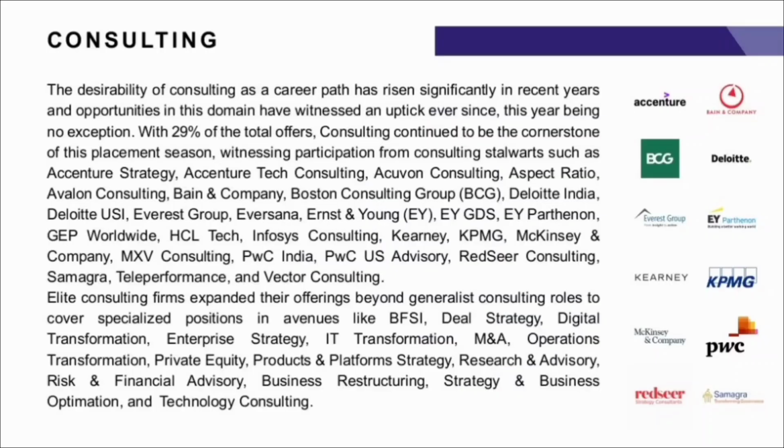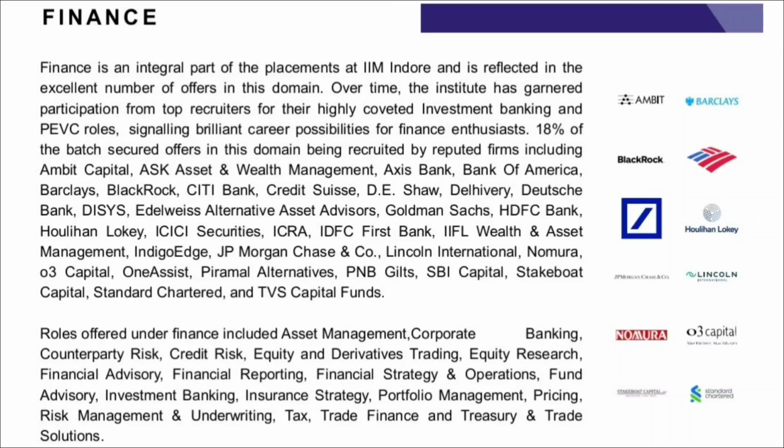The top recruiters of consulting are Accenture, BCG, Deloitte, Bain & Company, KPMG, PwC, McKinsey & Company, and many more. The top recruiters of the finance domain are Axis Bank, Bank of America, Barclays, Citibank, Credit Suisse, Goldman Sachs, HDFC Bank, and many more.